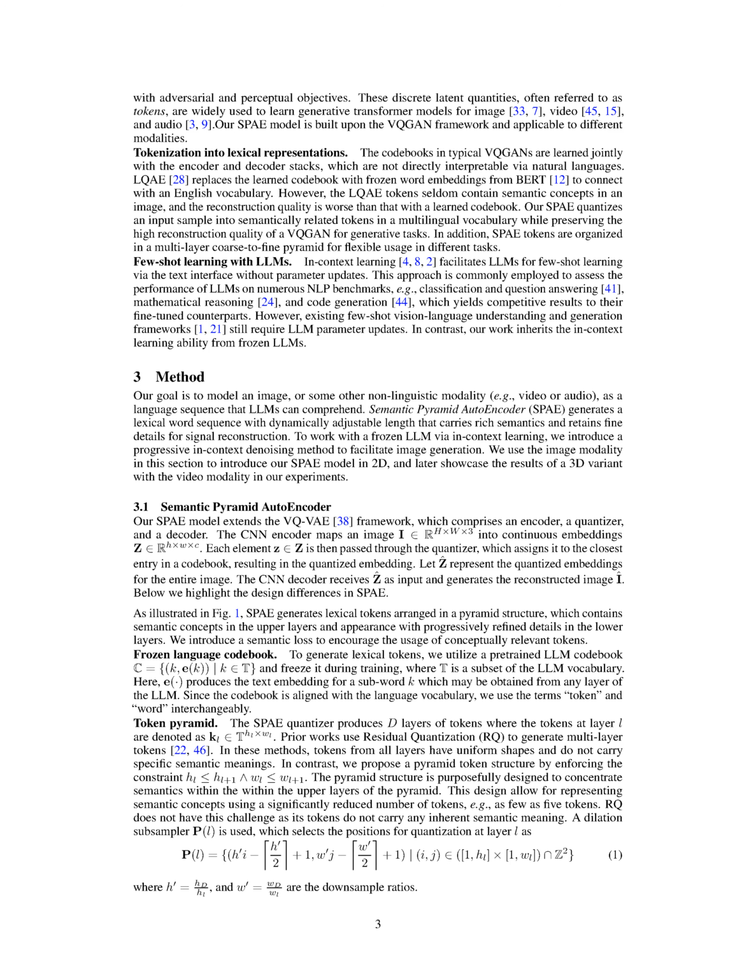In typical VQGANs, the codebooks are learned together with the encoder and decoder stacks, which can't be directly interpreted through natural languages. LQAE replaces the learned codebook with frozen word embeddings from BERT to connect with English vocabulary. However, the LQAE tokens rarely contain semantic concepts in an image, and the quality of reconstruction is worse than that with a learned codebook.